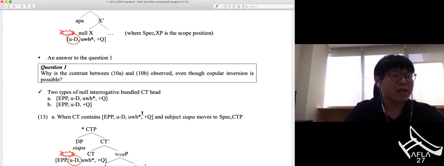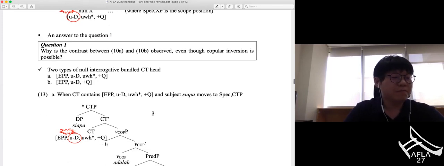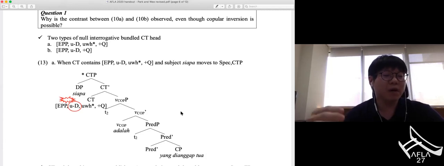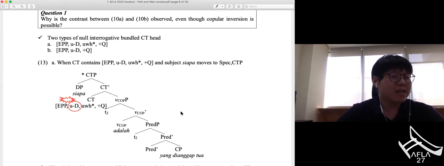So given this, we'd like to answer question 1. Why is the contrast between 10a and 10b observed, even though copula inversion is possible? If the null interrogative C selecting little VP headed by the copula is a bundled C-T head, then there could be two types of null interrogative bundled C-T heads.